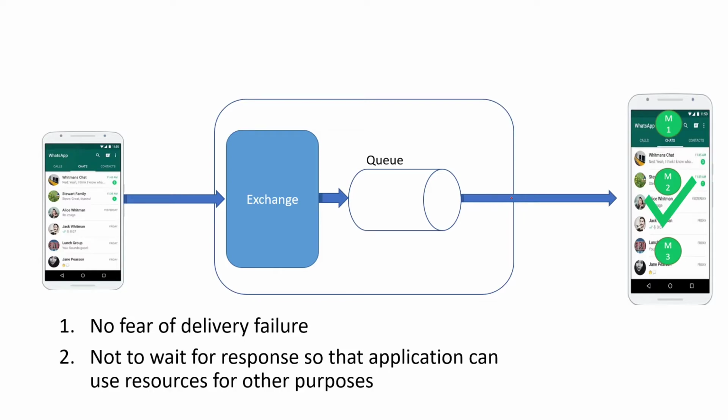Another thing is, user 1 need not wait for user 2 to send back a response. He can keep on sending messages, confident that the messaging queue will deliver those messages when user 2 is back online, or if he is online, it will be directly delivered to user 2. These are all the advantages of using a messaging queue.